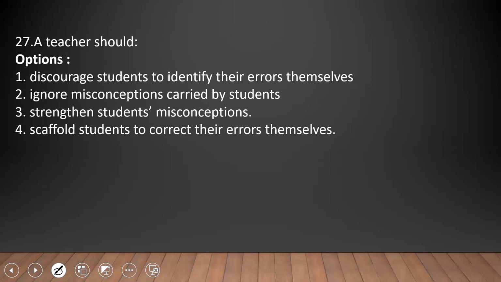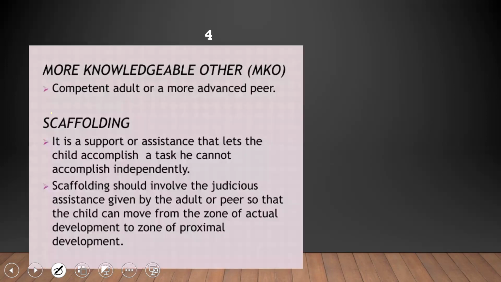Next, a teacher should: discourage students to identify their errors themselves, ignore misconceptions carried by students, strengthen students' misconceptions, or scaffold students to correct their errors themselves. Scaffold means provide guidance, provide assistance. So as the first three options are negative, the right answer is option D, scaffold students to correct their errors themselves. So this also comes under the socio-cultural theory of Vygotsky. So here he refers to terms.